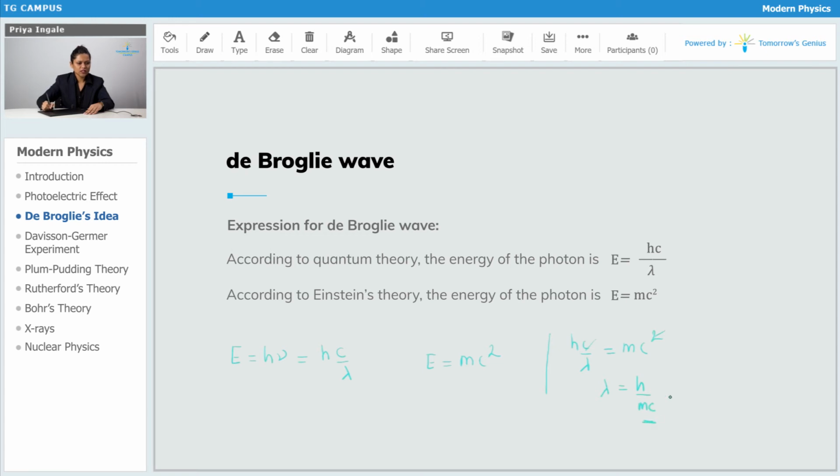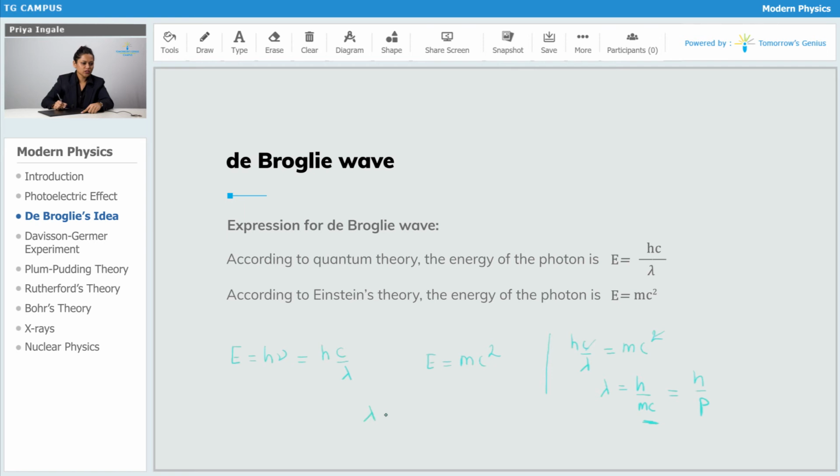Now you can see this is the mass of the particle, and if that particle is moving with the speed of light, c, which is 3 into 10 to the power 8 meter per second, okay, so that particle is moving with this speed. So mass into velocity, I must say, gives you momentum. So you can replace this as h by p. Here you can say that this wavelength is of the wave which is associated with that moving particle.